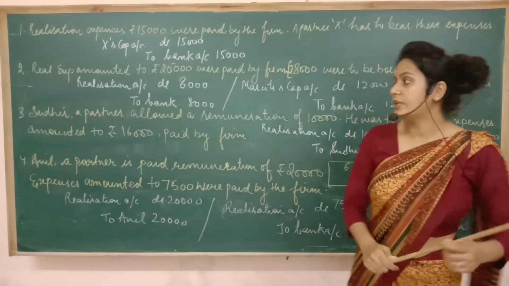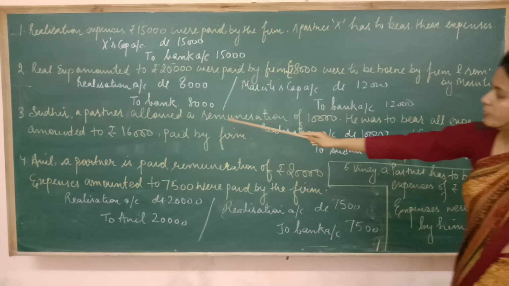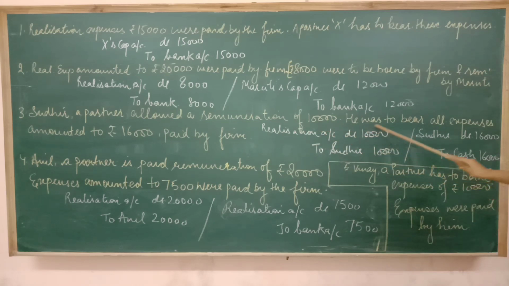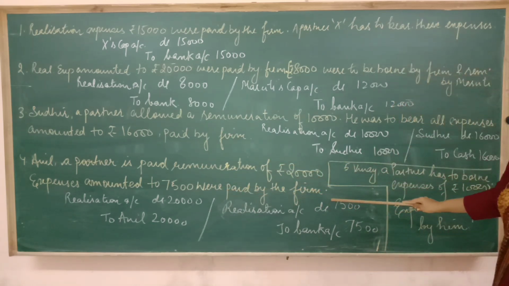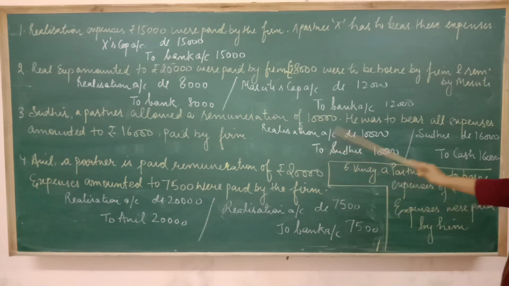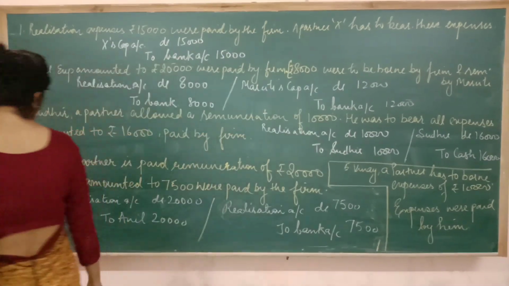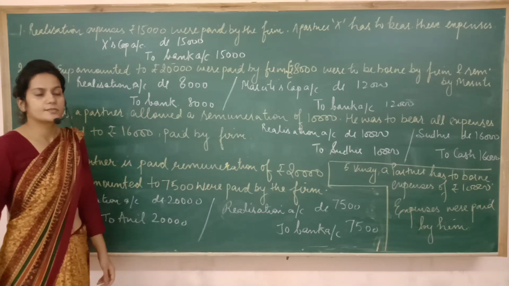Try to differentiate between the third and the fourth transaction. In the third transaction, remuneration was paid to a partner. Here also I am making payment of remuneration to a partner. There he was to bear the expenses, and expenses were paid by the firm. Here only expenses were paid by the firm. Nowhere is it mentioned that Anil has to bear the expenses. This thing is not mentioned at all. So what are you going to do? You are going to pass two entries in this case. First of all, the entry for the payment of remuneration, and then the entry for the payment of expenses.